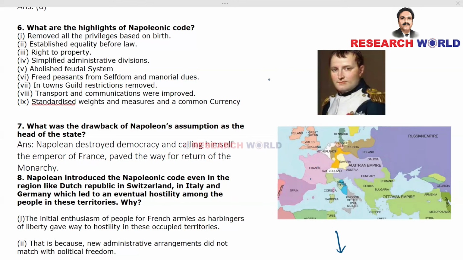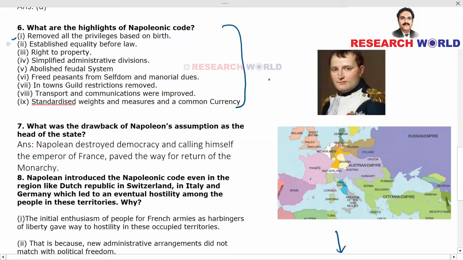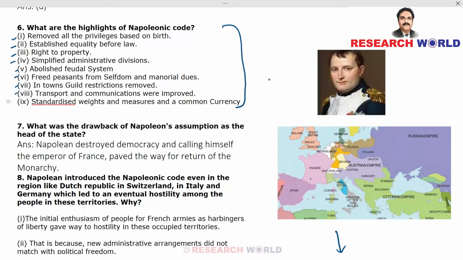What are the highlights of Napoleonic Code? We have got 9 points here. Let's discuss each one of them. Napoleonic Code. Napoleon, through his Napoleonic Code, removed all the privileges based on birth.